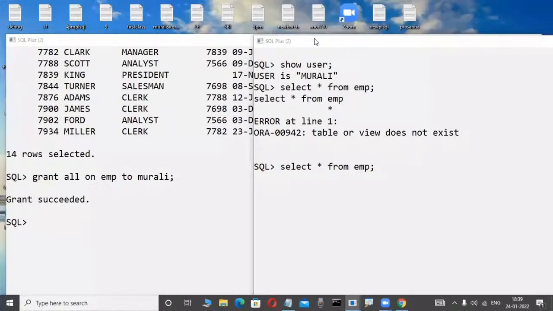Possible or not possible? Very good, very good. So many fellows are in our class. Otherwise, I am also a first-time newcomer, so I am also thinking like that. Oh, nothing is there. Grant is succeeded, then possible. You are also telling like that only. I am also thinking like that.